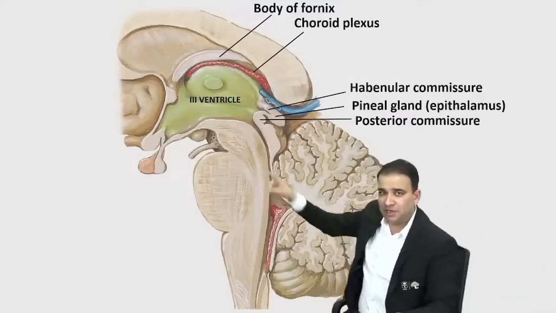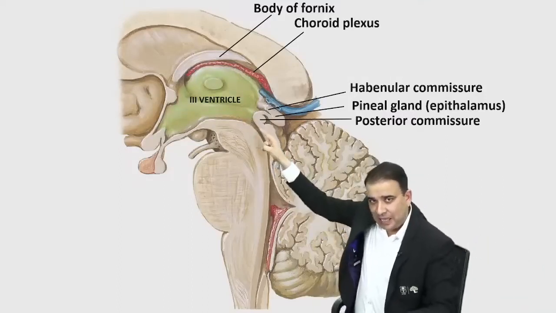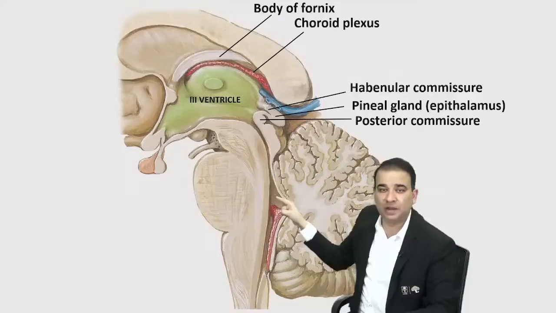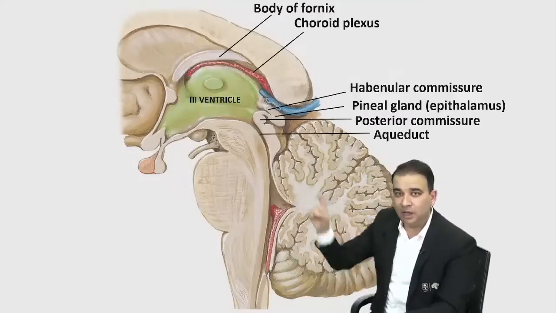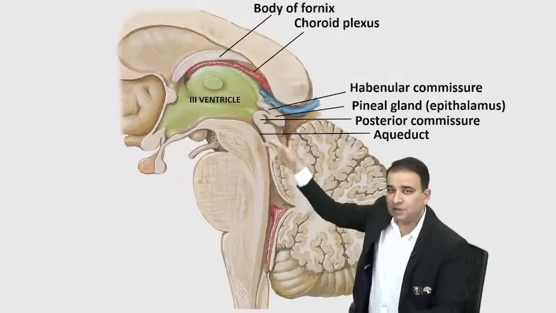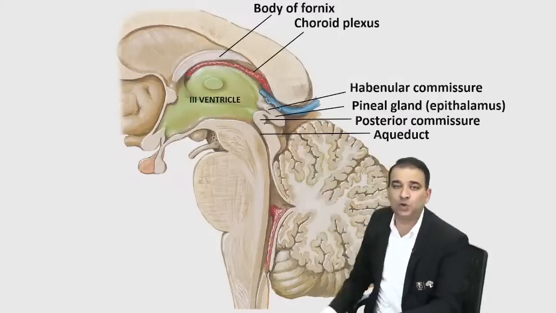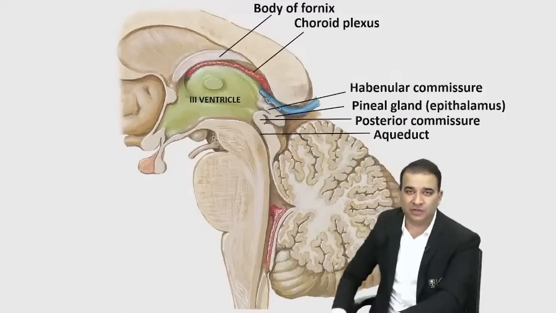And if you come below the posterior commissure, this here is the aqueduct of Sylvius, which is leading into the fourth ventricle. That's an aqueduct of Sylvius here. Habenular commissure, pineal gland, posterior commissure, and aqueduct of Sylvius. In that sequence, they're all present toward the posterior side, forming the posterior wall of third ventricle.